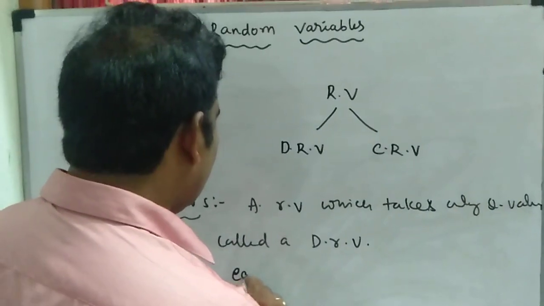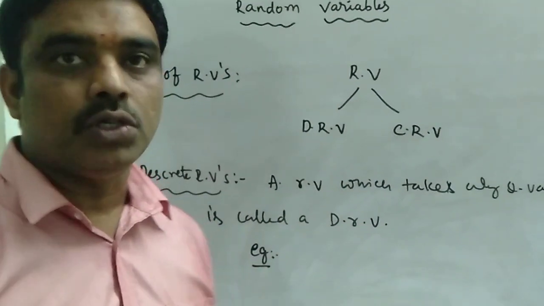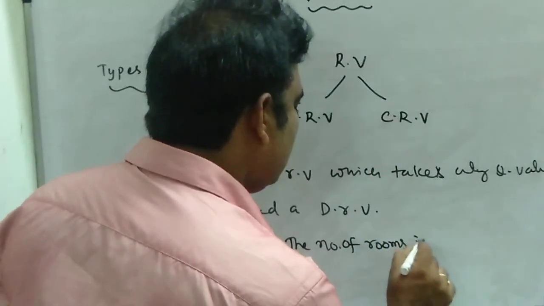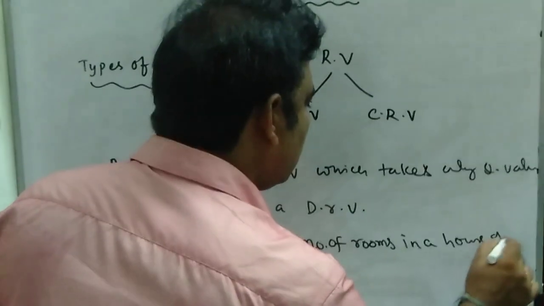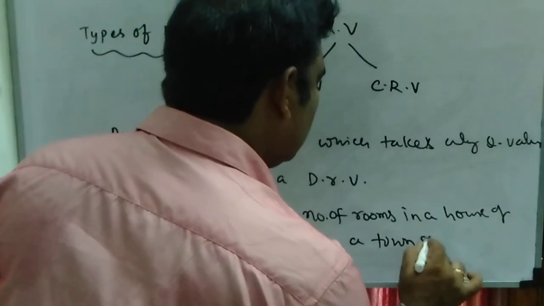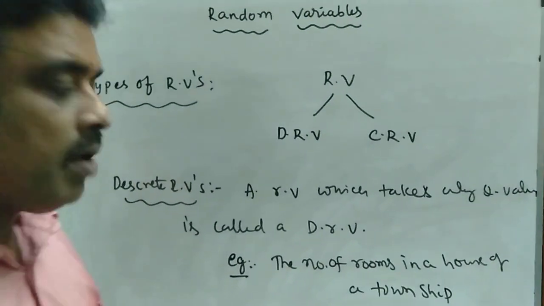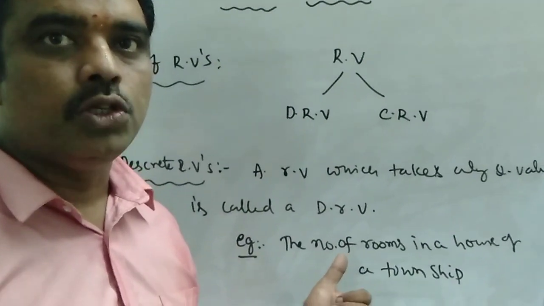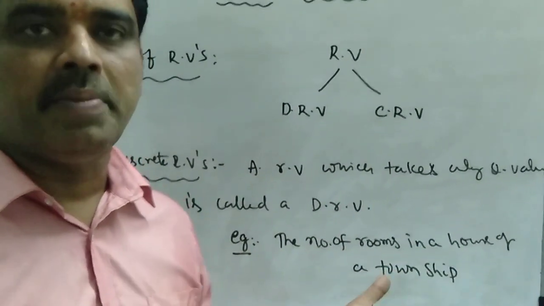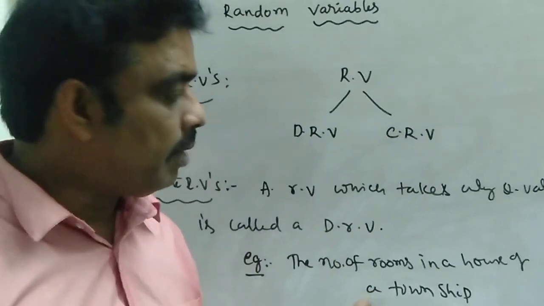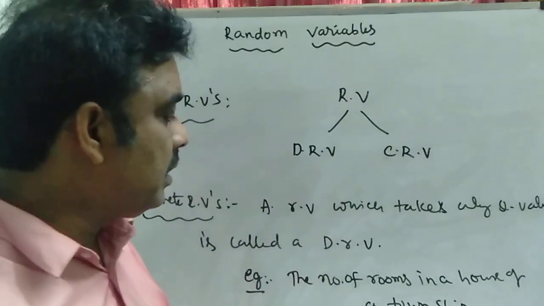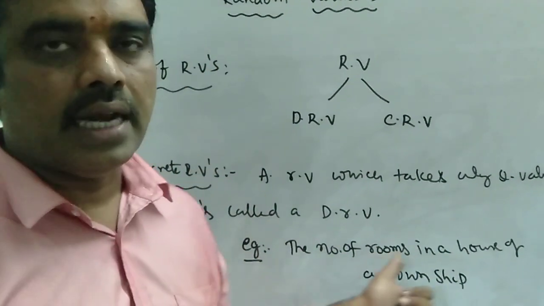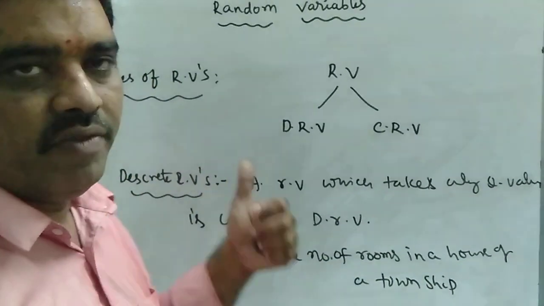For example, the number of rooms in a house of a township. You can observe that the number of rooms is always an integral value. That means there may be 0, 1, 2, 3, 4, 5 rooms. There may be 5 rooms, there may be 4 rooms, but there may not be 4.5 rooms. That means here X takes only integral values. So in this case the random variable is said to be a discrete random variable.